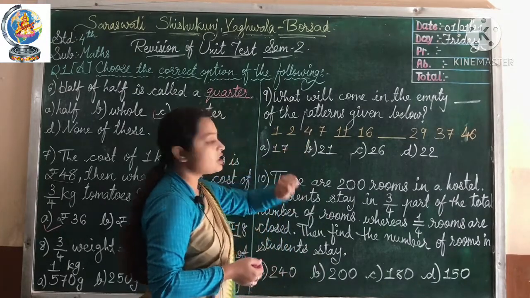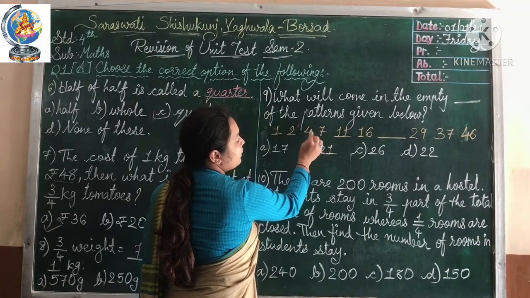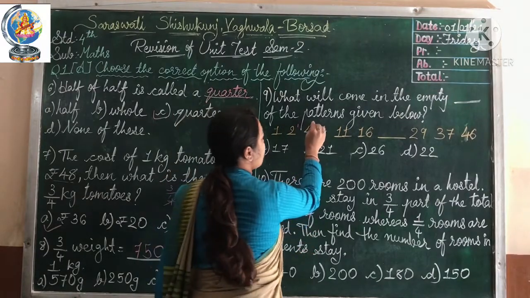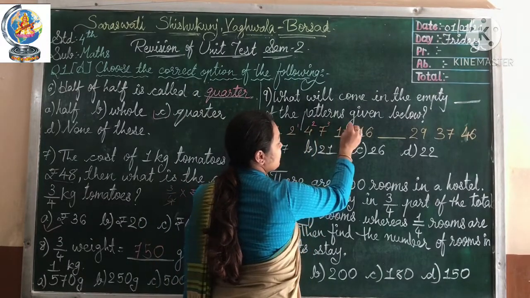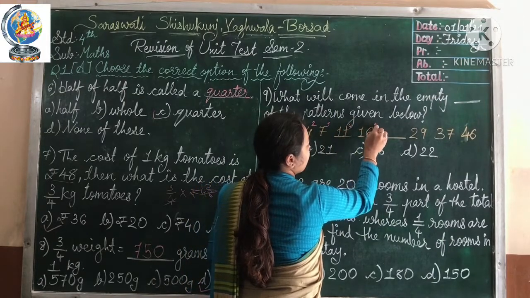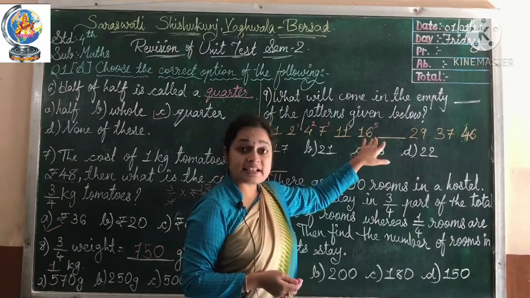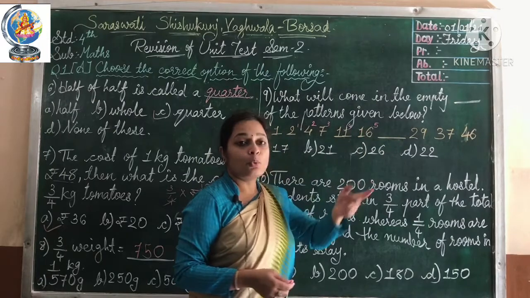After 2 it is written 4, so one number is missing here, right? Then after 7 it is there, so 5 and 6 are not there, so here 2 numbers are missing. Here 3 will be missing, here 4, here 5. So what do you have to do? You have to add this 16 with 5.